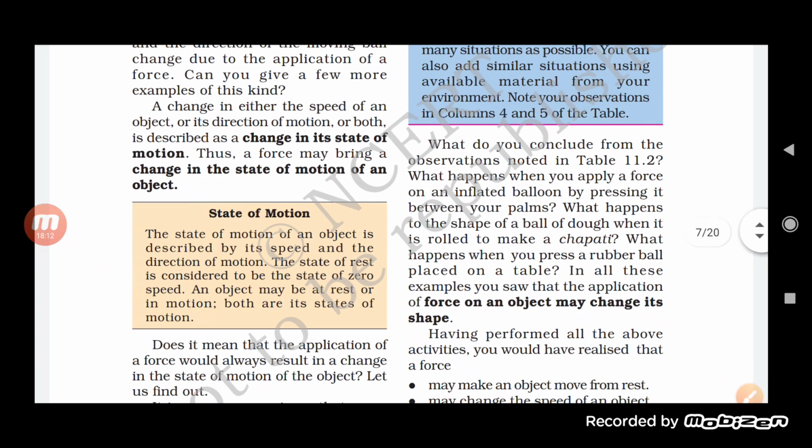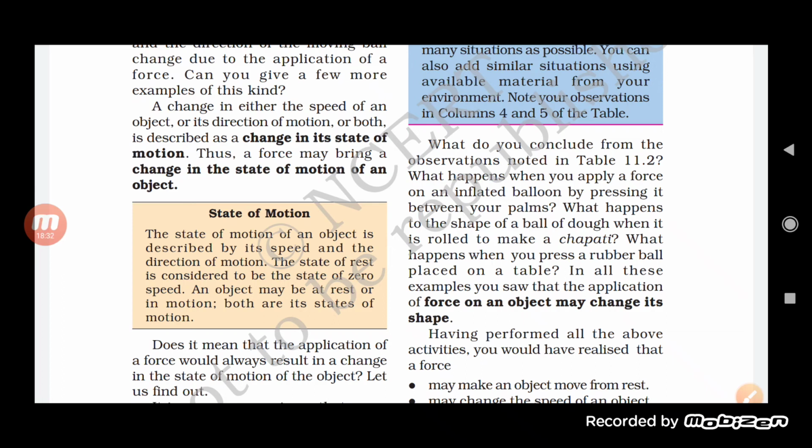So what do you conclude from the observation? What happened when you applied a force on an inflated balloon by pressing it between your palms? What happened to the shape of a ball of dough when it is rolled to make a chapati? What happens when you press a rubber ball placed on a table?